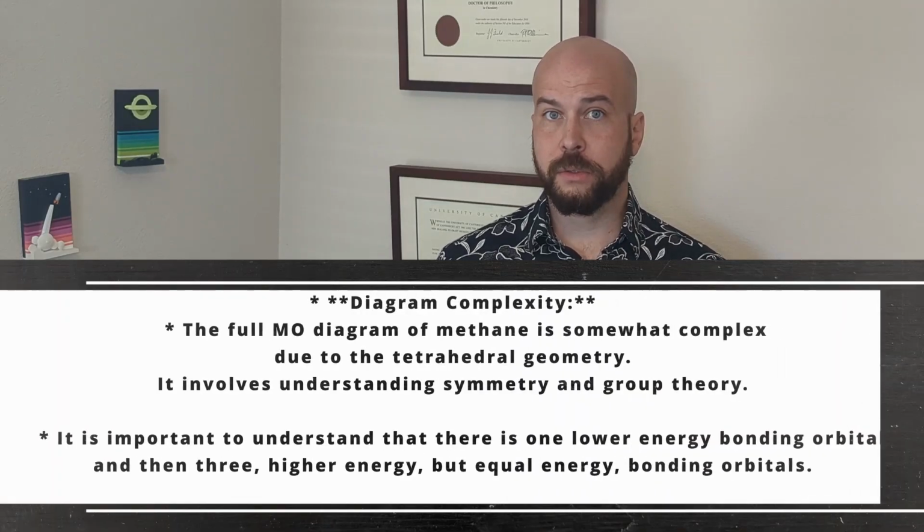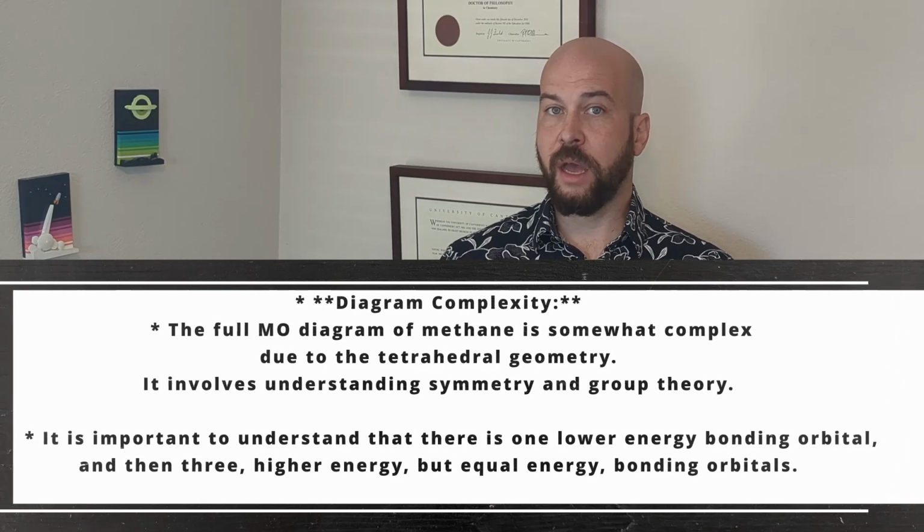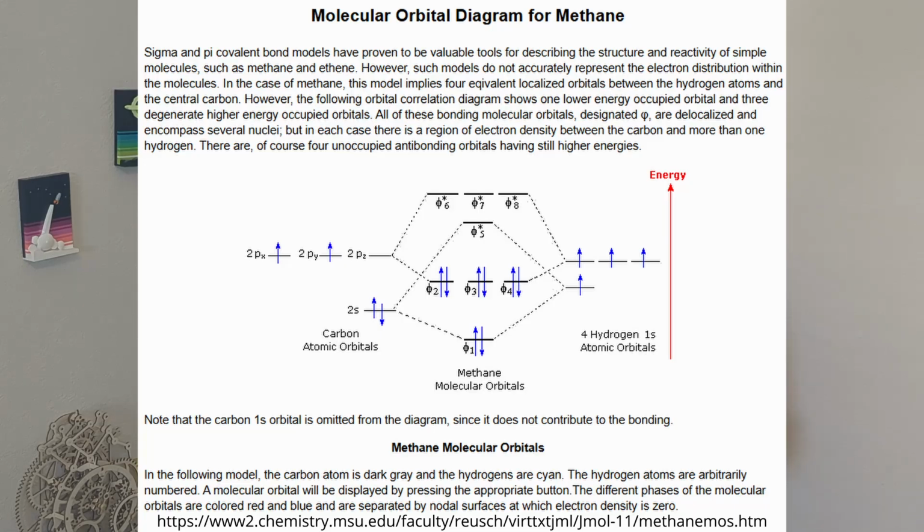Google's Gemini also starts out down this track by saying, "Hey look, carbon is sp3 hybridized." Then when it mixes the orbitals, it actually mentions that one of the orbitals is lower in energy than the other 3, even though nothing it said before this would actually support that conclusion. And it gives links and references to other sources which also show that you do not use sp3 hybridized orbitals when constructing a molecular orbital diagram.